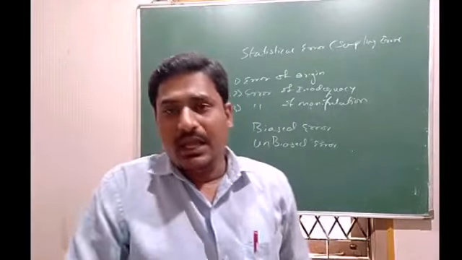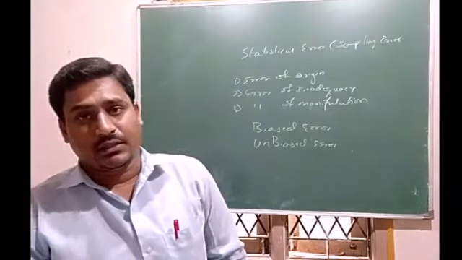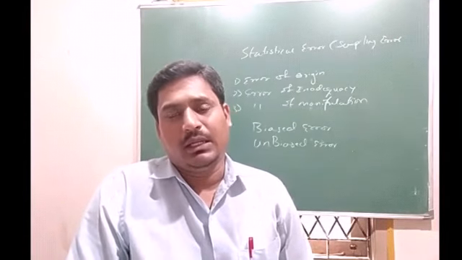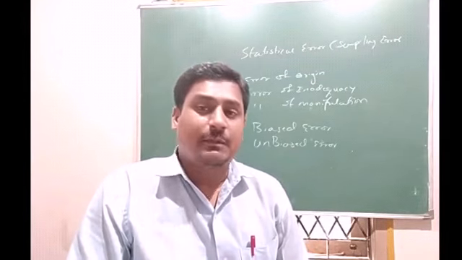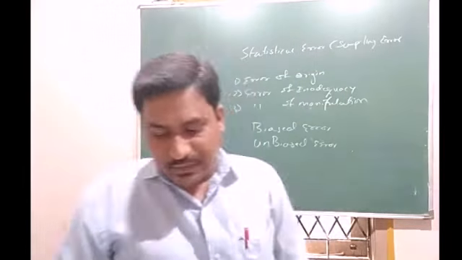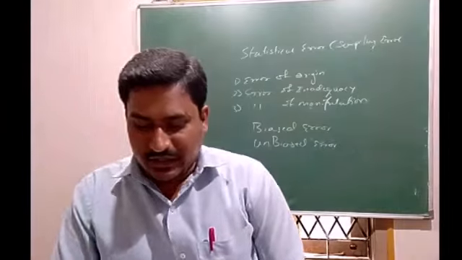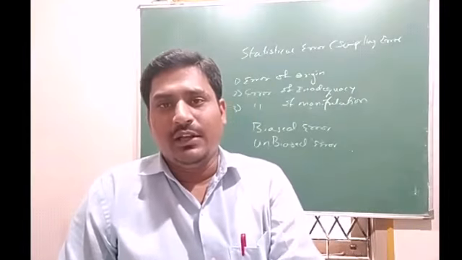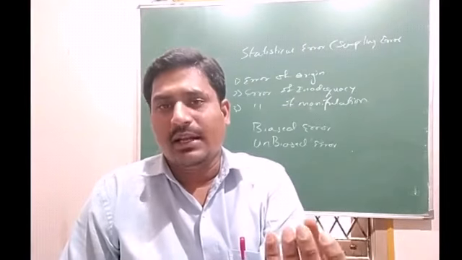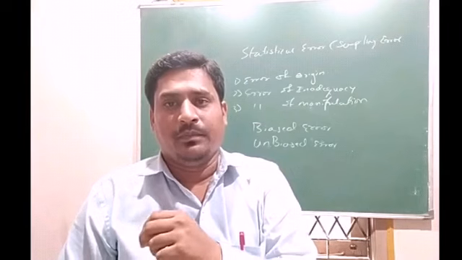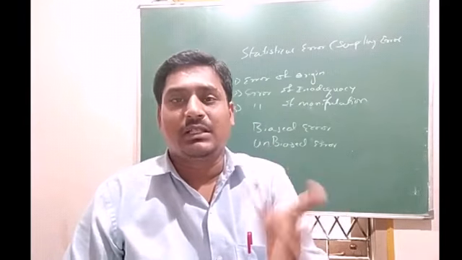Then comes the next, measures of errors. There are two kinds of measures of errors. One is absolute error and another one is relative error. Absolute error is the arithmetic difference of actual value and estimated value. The actual value is what we calculated after collecting the sample information, and we had estimated certain figures already.